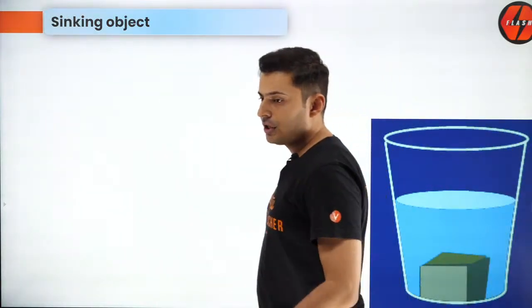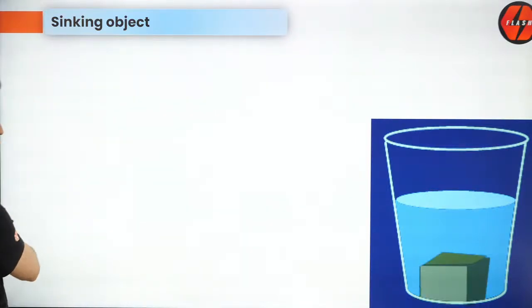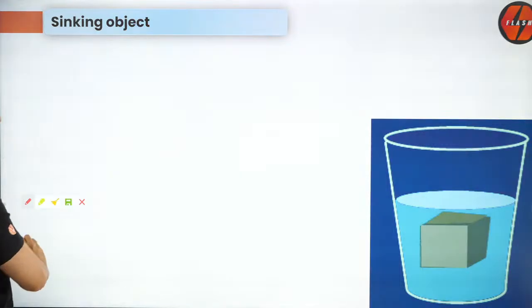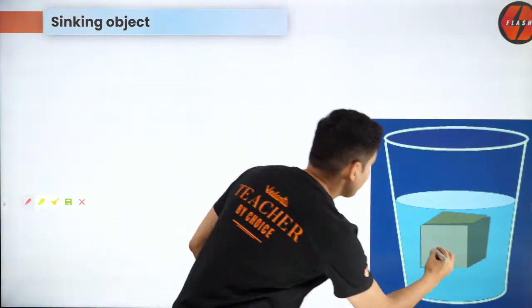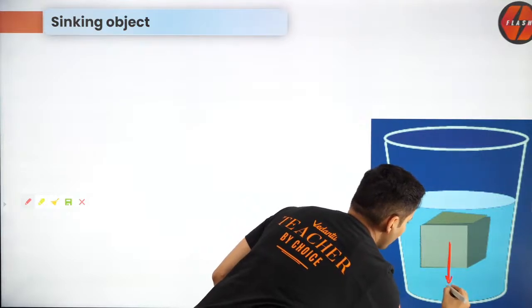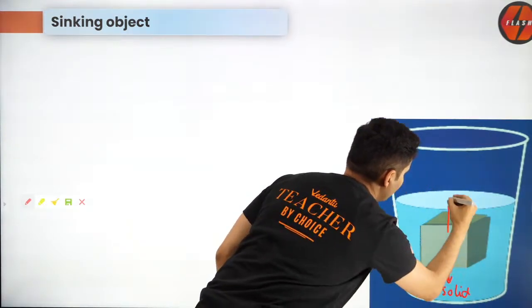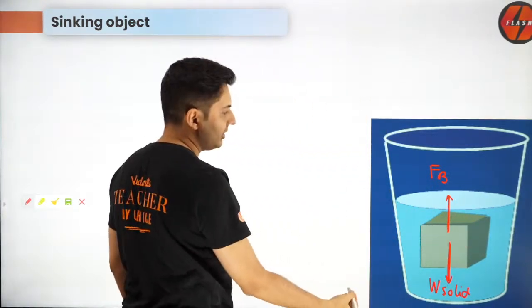So let's do a question on a sinking object. When an object sinks, what exactly is happening? Understand that the weight of the solid and the buoyant force, which is Fb, are not the same.